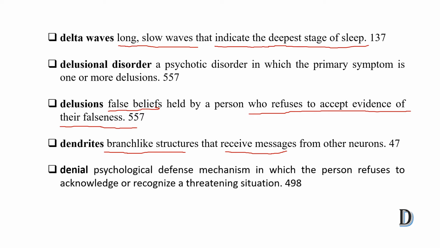Denial. Denial is one kind of ego defense mechanism. So what is denial? It is a psychological defense mechanism in which the person refuses to acknowledge or recognize the threatening situation. So this is called denial.